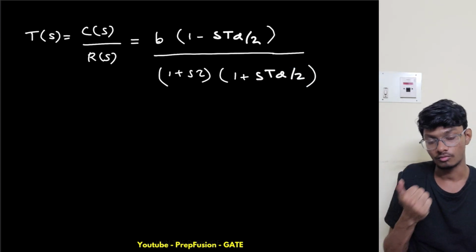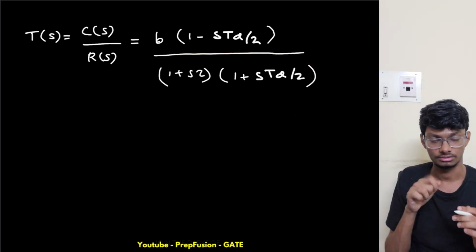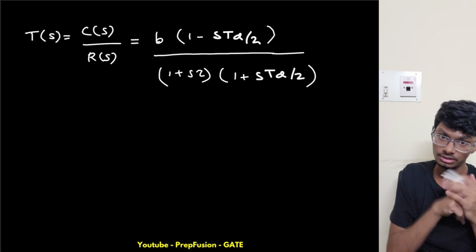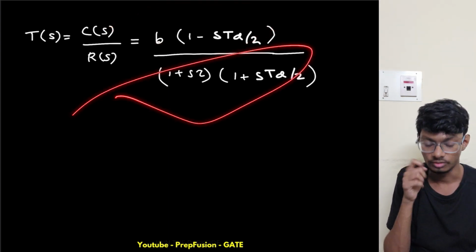So now what can we see? What is the order of the system? Is it 1? No. We have reduced the number of zeros from the numerator, but my order right now becomes second order.